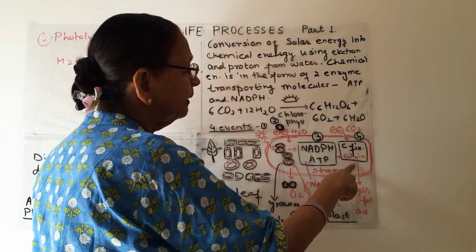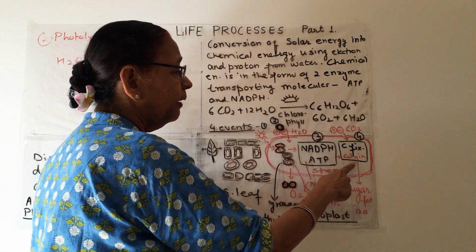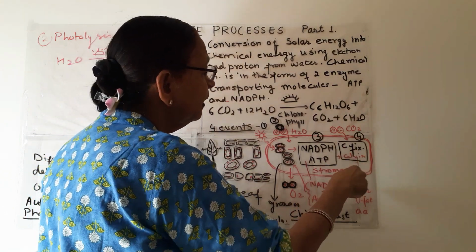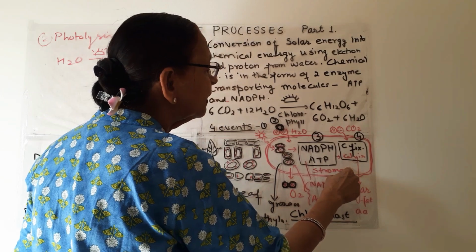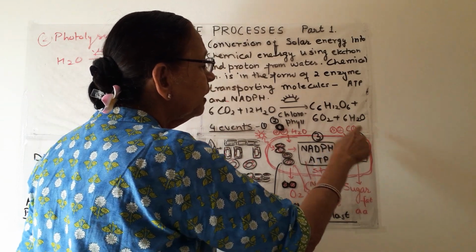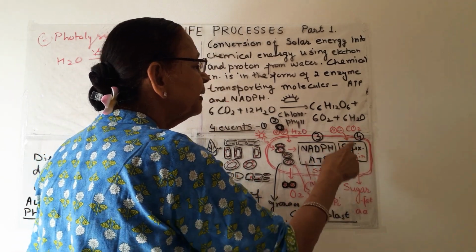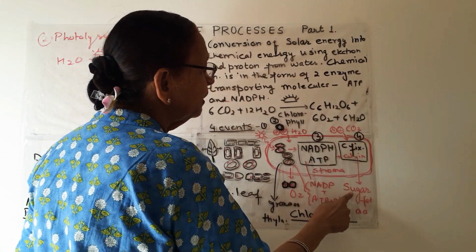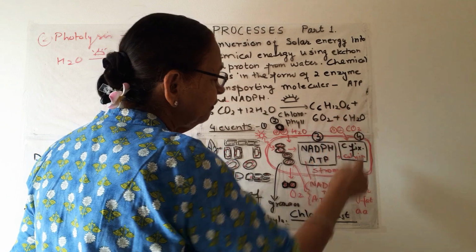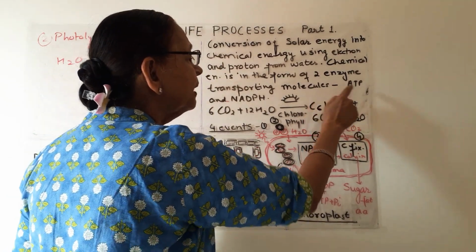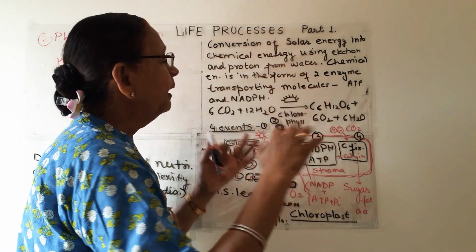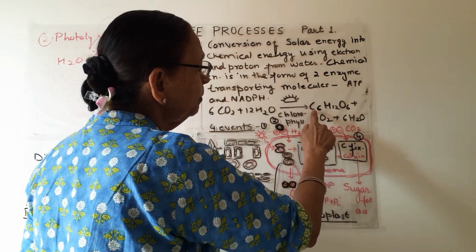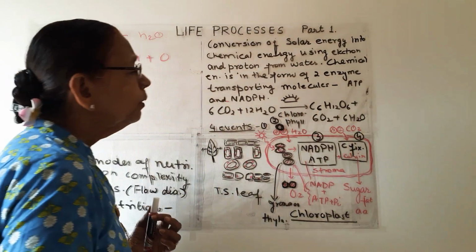And the 4th event, carbon fixation, is known as dark reaction or light independent reaction, or even, after the name of the scientist Calvin, the Calvin cycle, where carbon dioxide, after many chemical reactions by a biosynthetic pathway, converts into C6H12O6. First, a 3 carbon molecule is formed, and then 2 join to form a 6 carbon molecule.